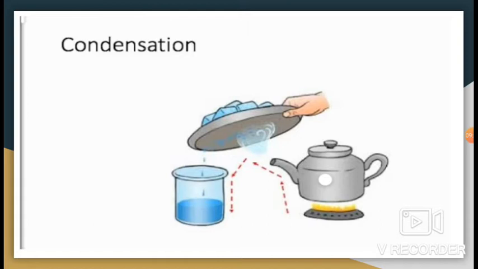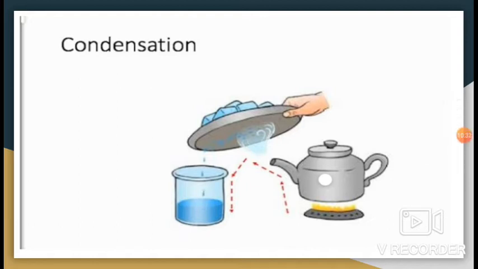Now let's revise what is condensation. The process by which a gas changes into a liquid on cooling is called condensation. When you hold a cold steel plate over a pot of boiling water, you will see tiny drops of water condensing on the tray. Condensation is the process by which water vapor in the air is changed into liquid water.